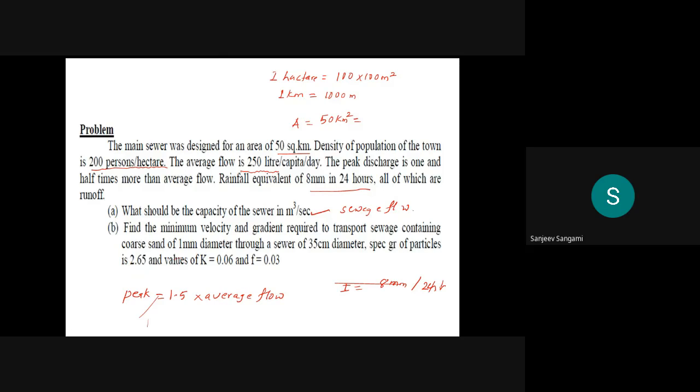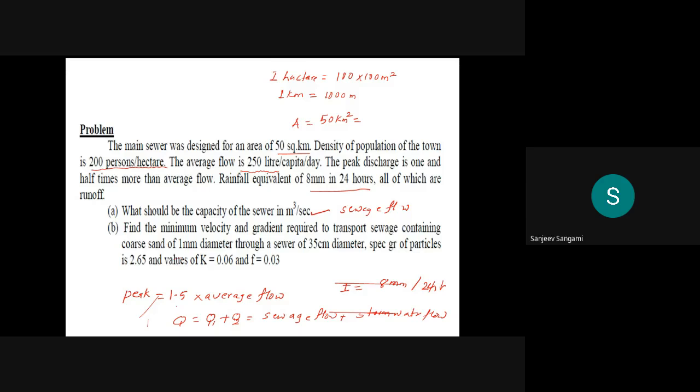Once you calculate that, then calculate the stormwater flow. Then if you take Q is equal to Q1 plus Q2, where Q1 you can take as sewage flow, then Q2 is your stormwater flow. Here you have to calculate both, then you have to add them.